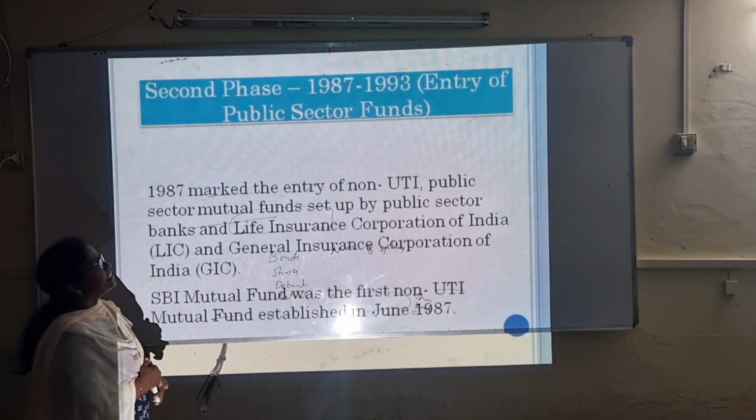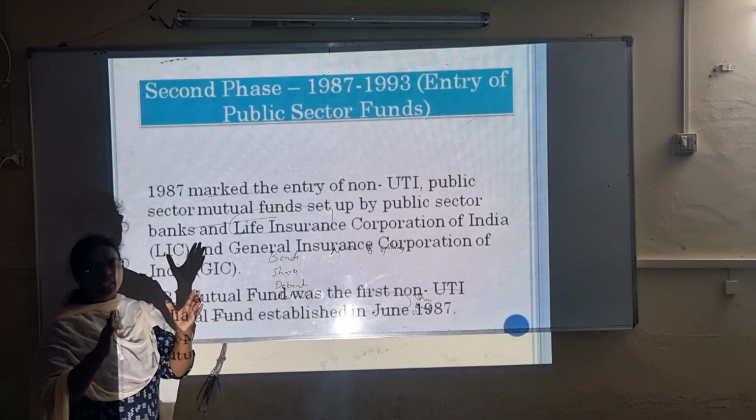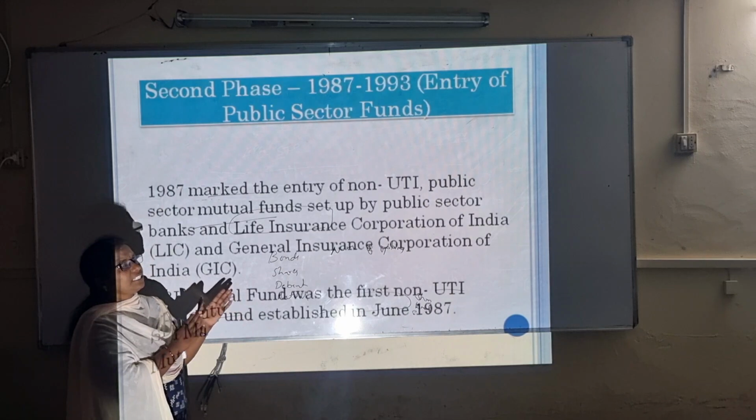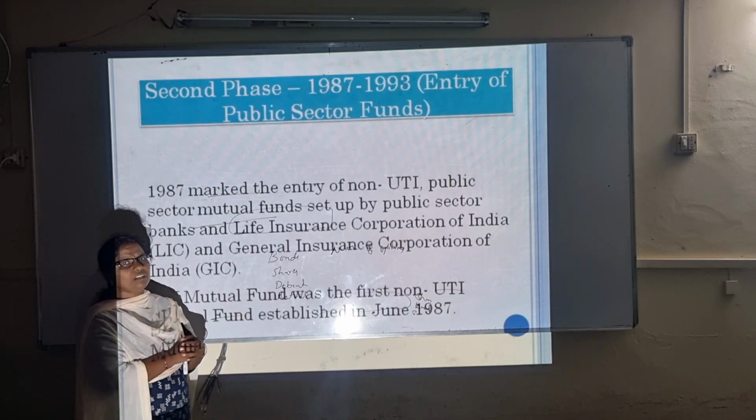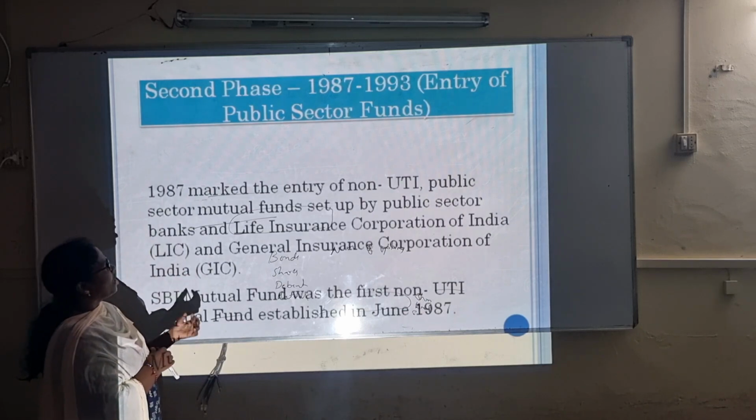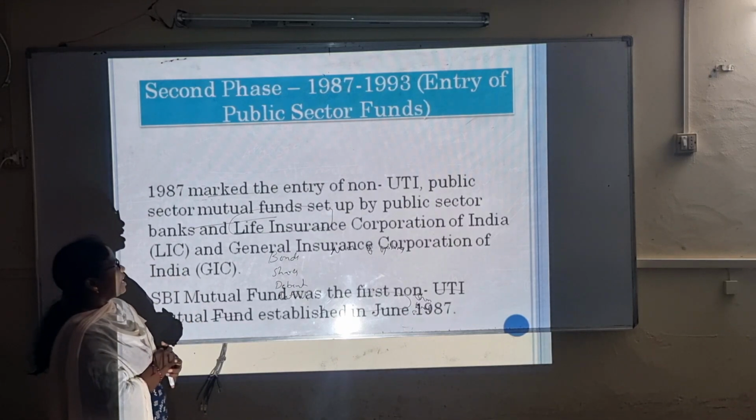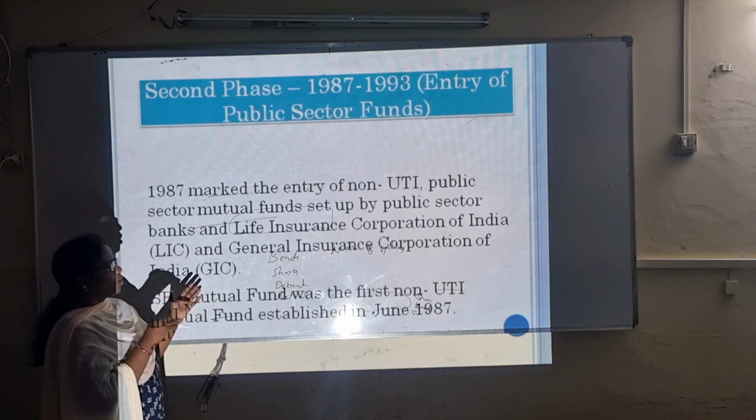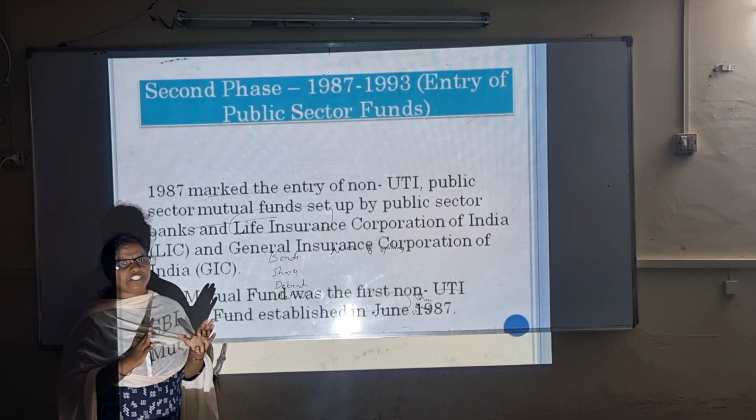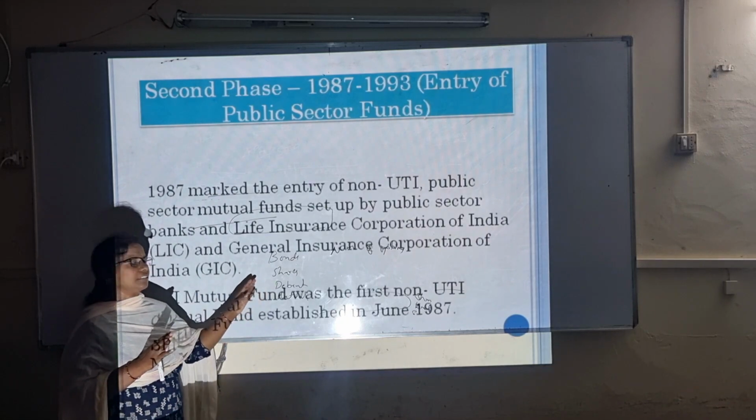Coming to the second phase, 1987 to 1993. Here, public sector funds, that is public companies related securities and mutual funds, entered the mutual fund industry. 1987 marked the entry of non-UTI public sector mutual funds set up by public sector banks and Life Insurance Corporation of India. So here we can observe only public sector related government institutions. There is no entry for private sector units or private sector companies.